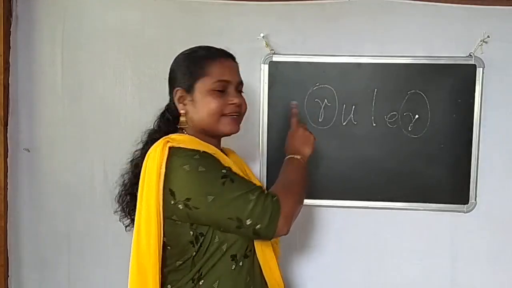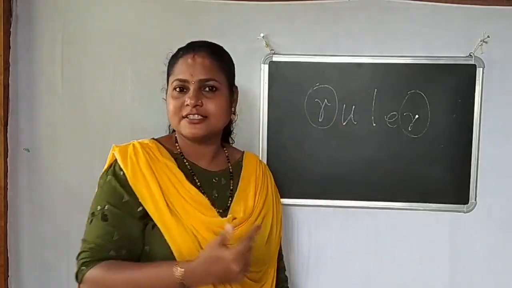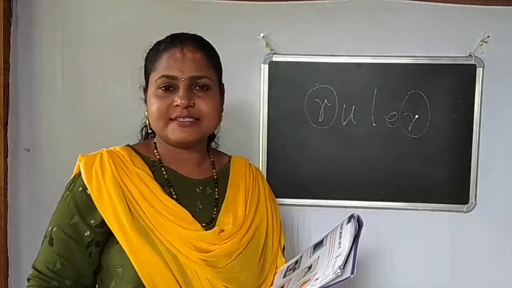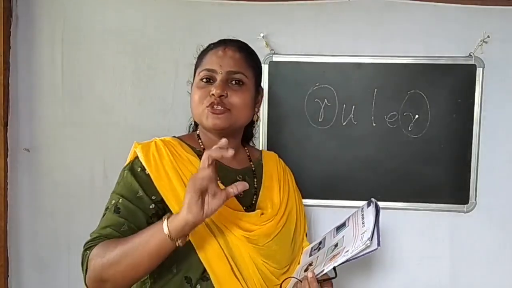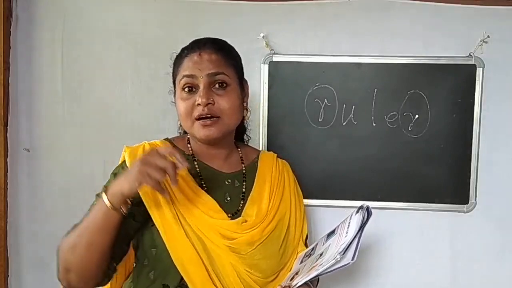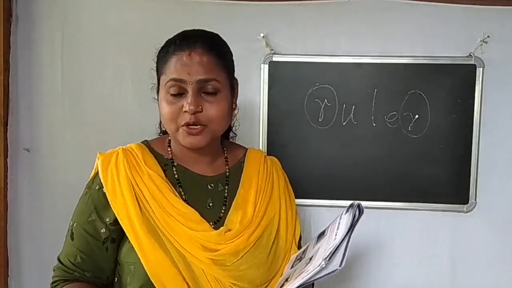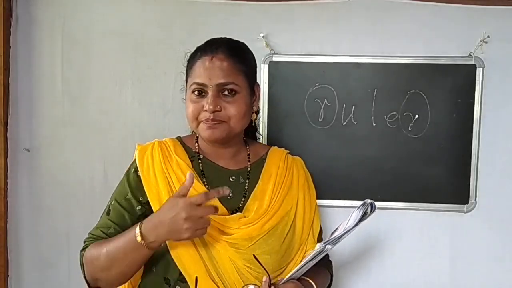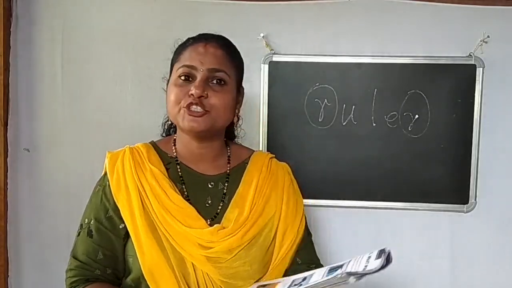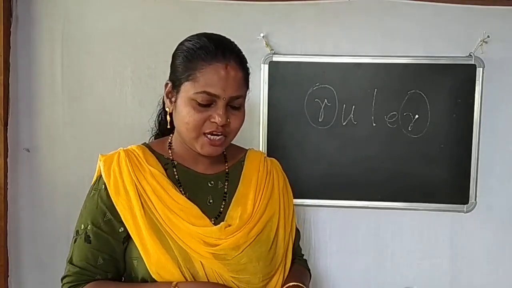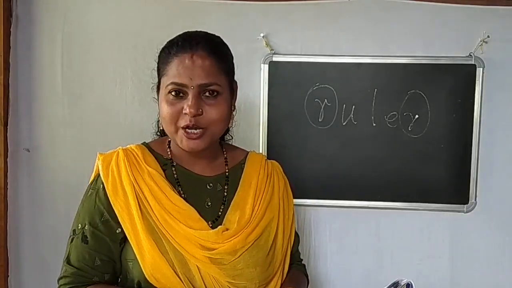The first letter is R and the last letter is also R. There are some other words that also start with the same letter and end with the same letter. So find out. Here are some words that you need to fill, the first till 7th.